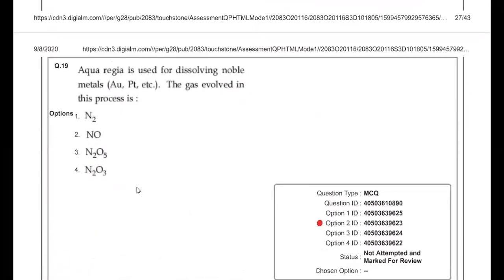Then question number 19: aqua regia is used to dissolve noble metals like gold, platinum, etc. So they are basically converted to their corresponding chlorides. Aqua regia is a combination of HNO3 plus HCl in the ratio of 1:3, so here gold will convert to auric chloride, AuCl3, and the gas evolved is NO. Mostly we can write NOCl, but on heating that can give you NO also. So this is the possibility. So the gas released over here is NO plus 2 moles of water. So as per the given options, we'll write answer 2 here,